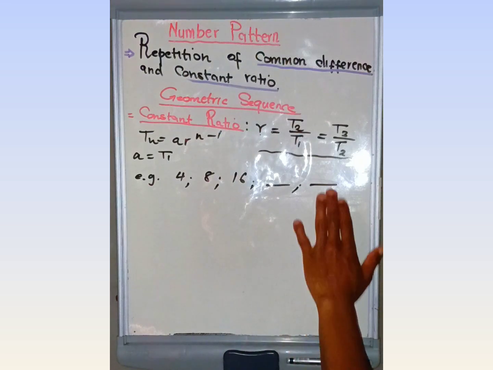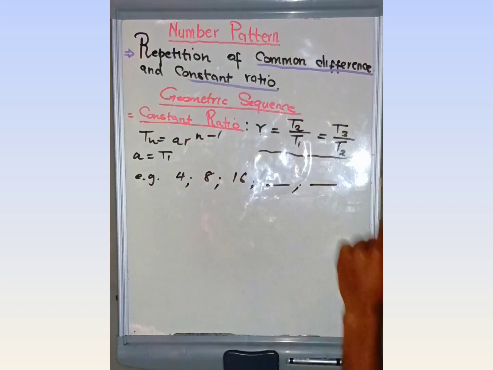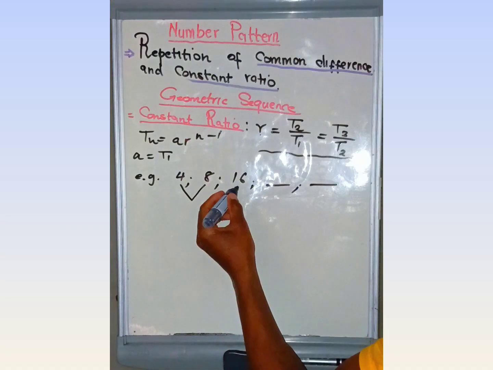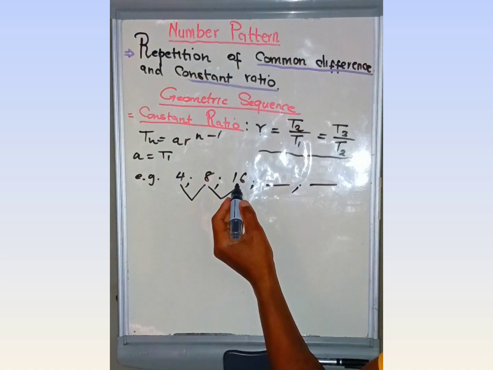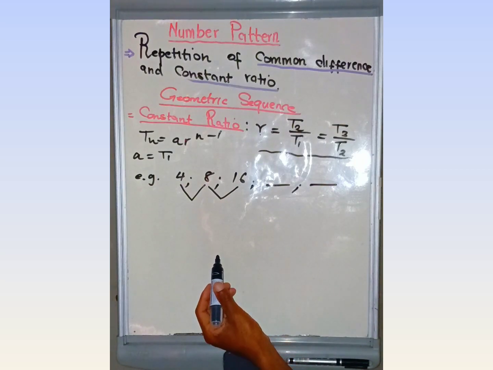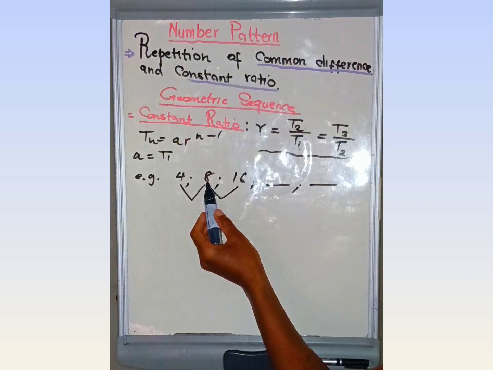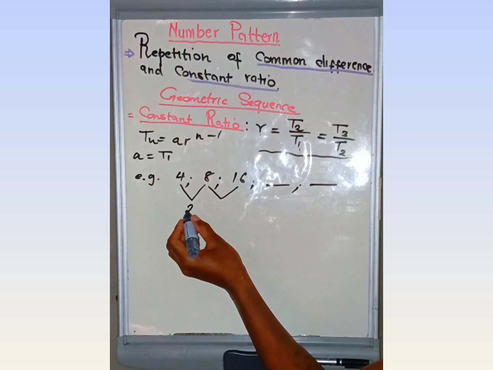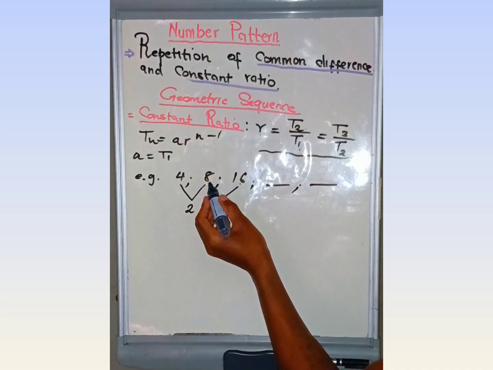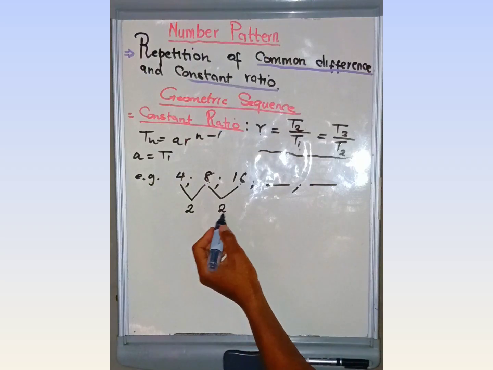Now, how do you use the ratio to calculate the next two terms without using the formula? It's very simple. We say term 2, term 3. We do this, but now it is not a subtraction. It is a ratio: T2 divided by T1. Then 8 divided by 4 equals 2. Do you see that? 16 divided by 8 equals 2.